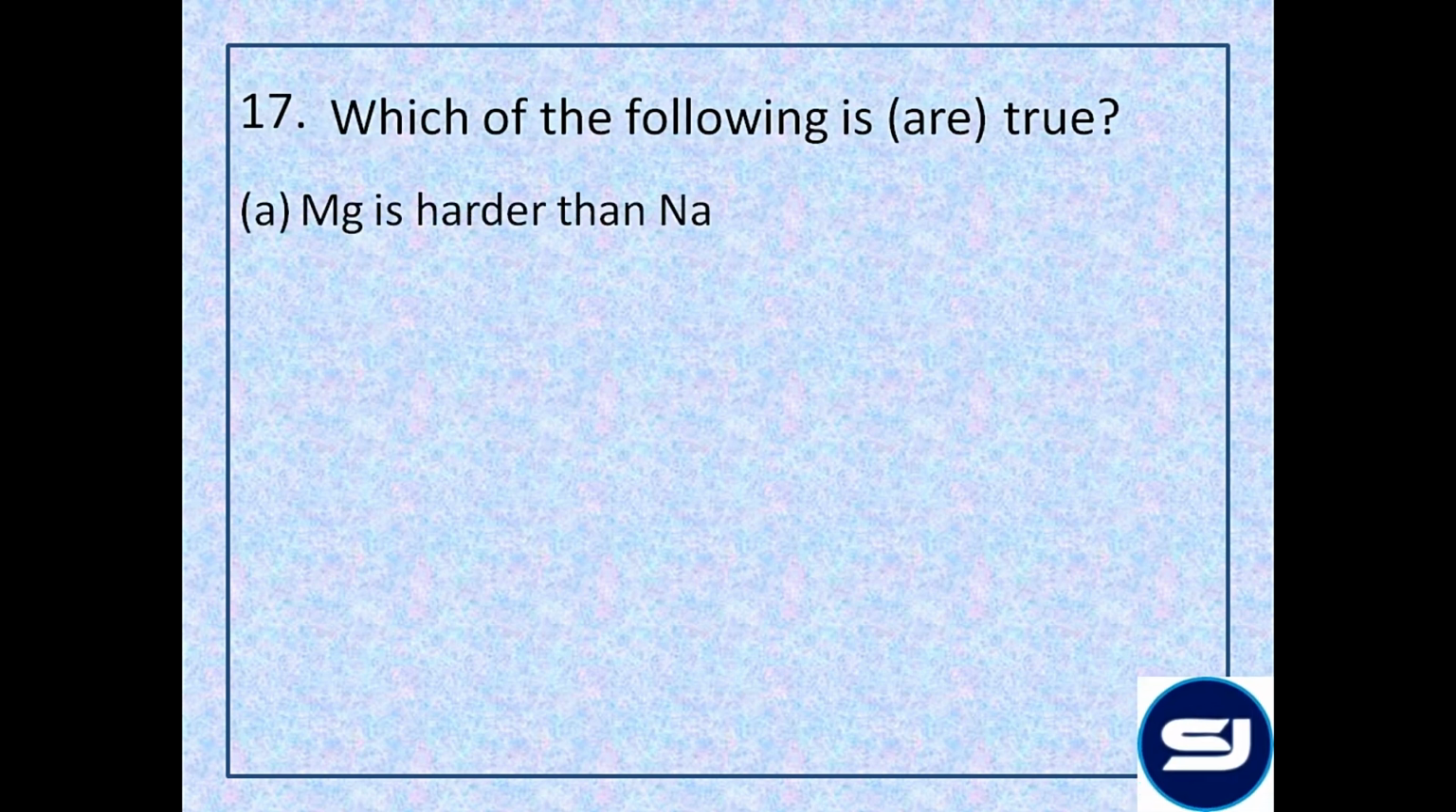Magnesium is harder than sodium. Yes, alkaline earth metals are harder than alkali metals. In fact, alkali metals are so very soft that they could be even cut with knife. So first is correct. Potassium is harder than sodium. No. As we move down the group, the hardness goes on decreasing. So potassium would be more softer than sodium.